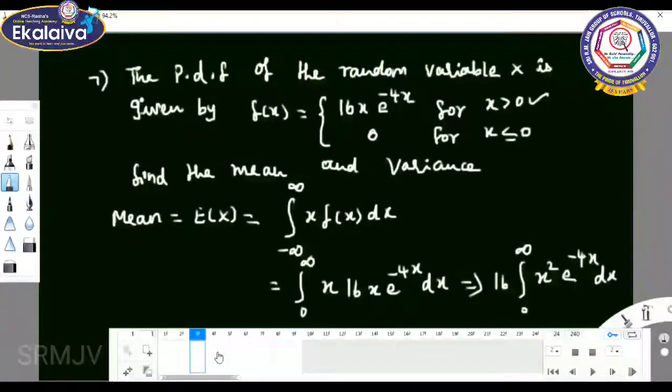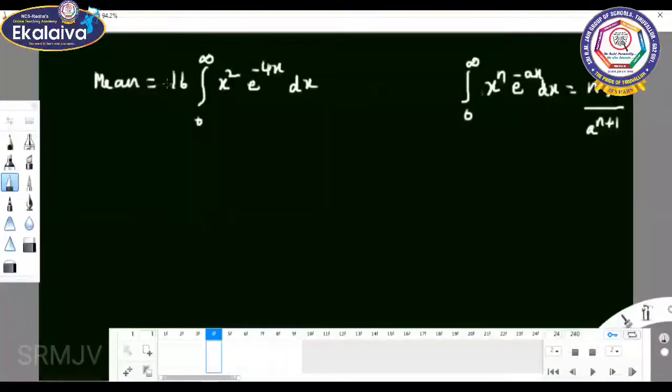So mean equal to 16 integral 0 to infinity x square e power minus 4x into dx. By using the gamma integral, 0 to infinity x power n e power minus ax dx equal to n factorial by a power n plus 1. Here n value equal to 2 and a value equal to 4. Don't take the minus sign because it is already in the formula.